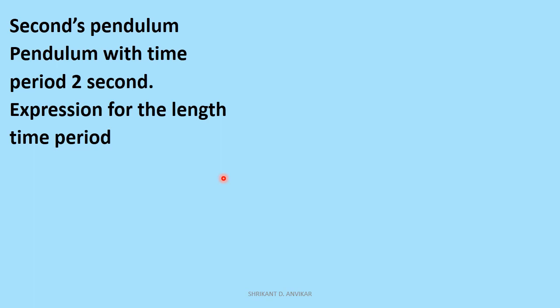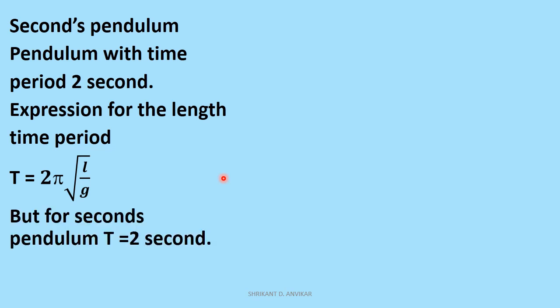The time period of a pendulum T is equal to 2 pi under root of L upon g. According to the definition, the time period of a seconds pendulum is 2 seconds, and therefore substituting the value in the equation of time period, we get 2 equal to 2 pi under root of L upon g. On simplification, we get 1 upon pi equal to under root of L upon g.